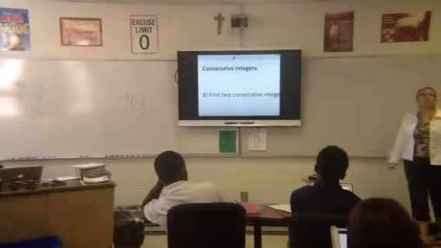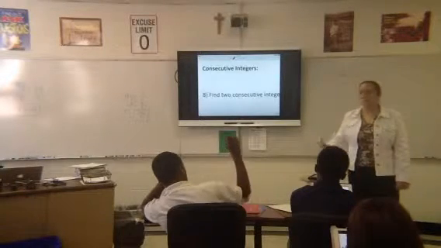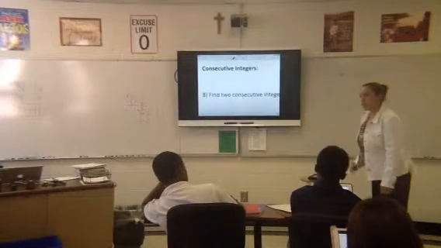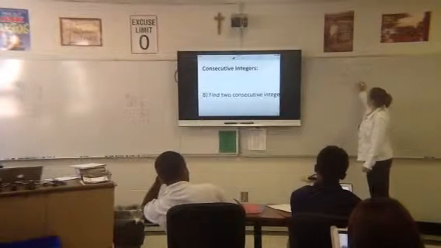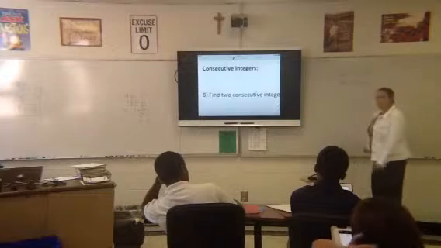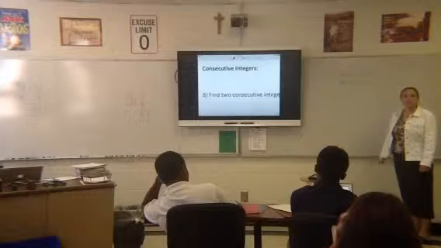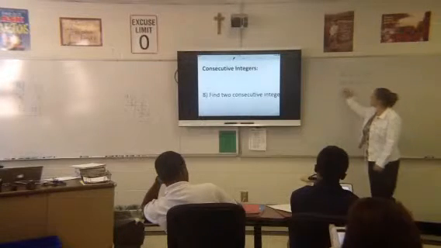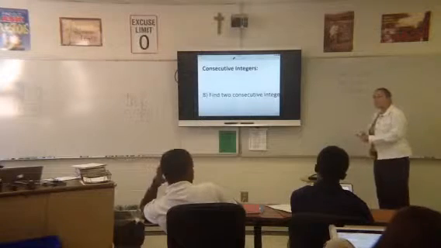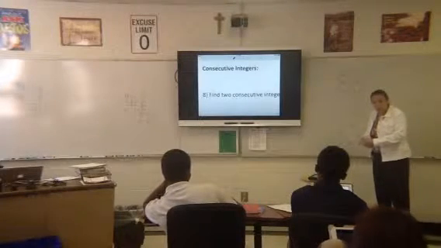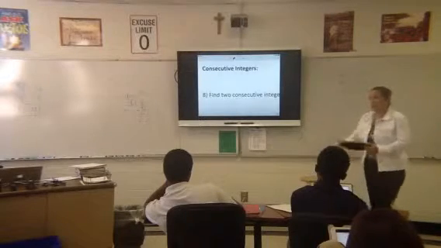Now, what if I change it up and I said consecutive even integers? Give me an example. He says starting at 22, 24, 26. That makes sense? Okay. What if I said consecutive odds? 21, 23, 25. There you go, good. And this is what I'm talking about when I say consecutive integers. So it's integers in counting order, one right after another.